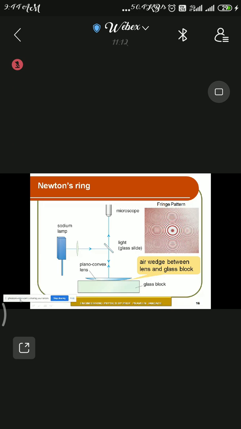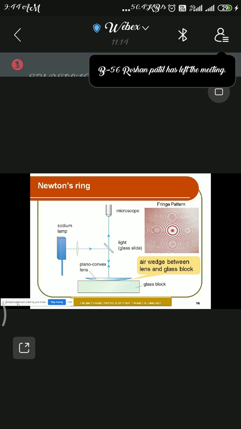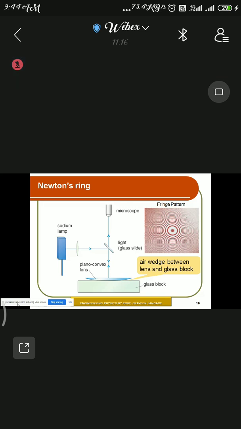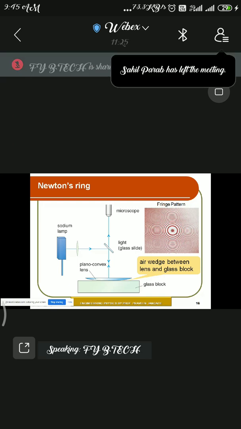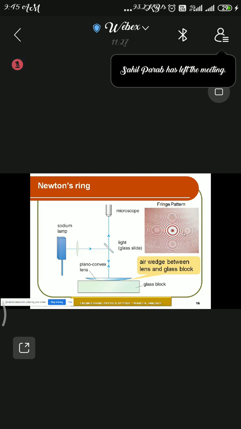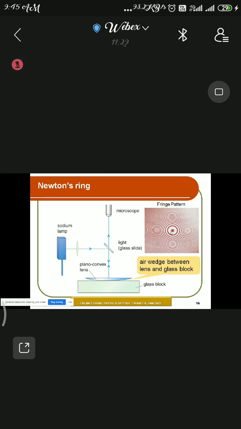As the name suggests, you can easily understand that the pattern we will get here is the ring pattern, the ring structure. You can see at the side here the fringe pattern has a central dark spot with surrounding rings. And if you look at the pattern closely, you can observe it.